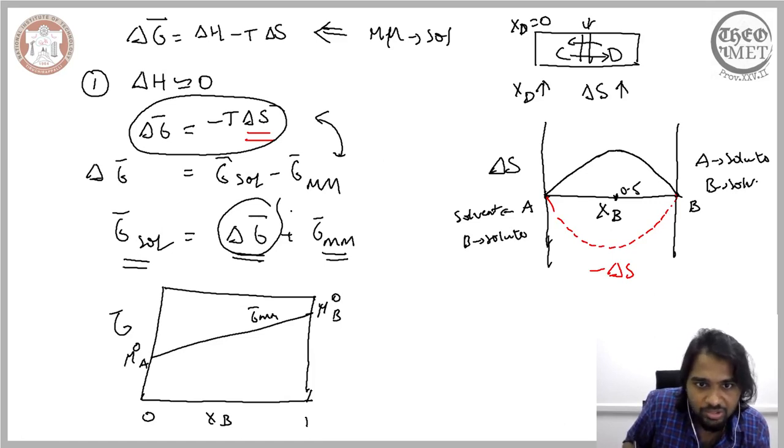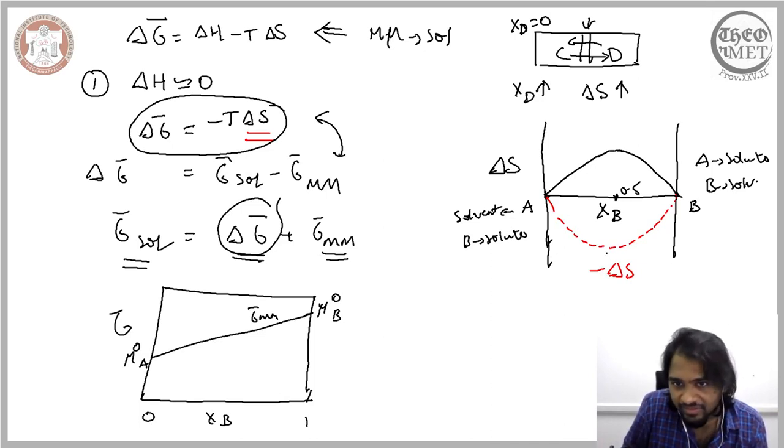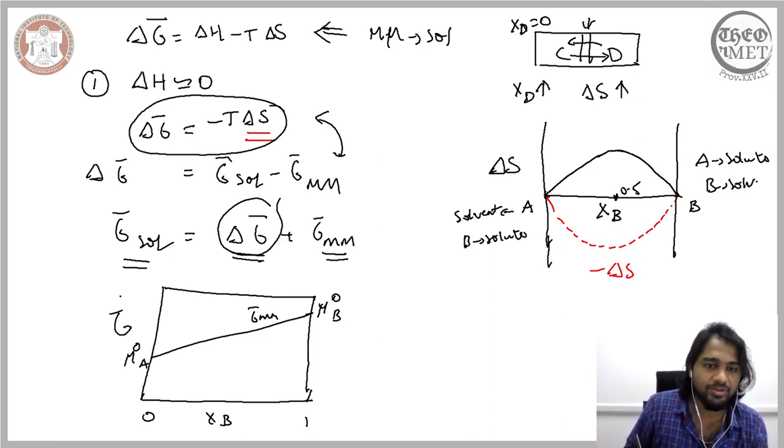This term is represented by the red curved line, and this term is represented by the linear line here. The combination of this linear line and the red curve gives you the Gibbs free energy of the solution.